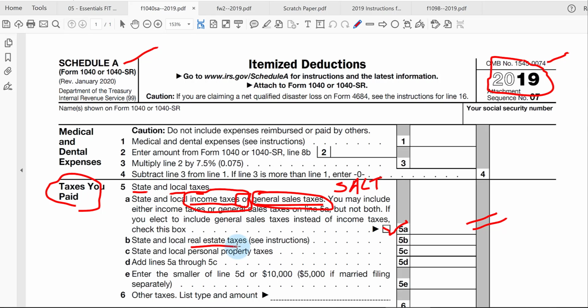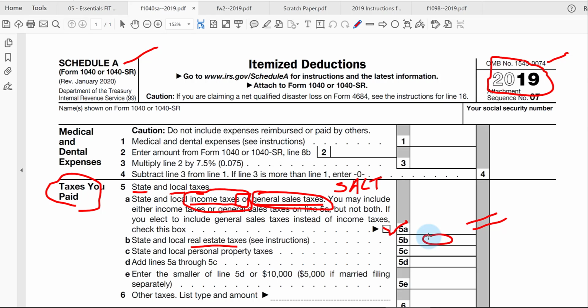But this is for your home or investments that you don't rent out, like raw land. You would include that type of taxes here in line 5B. Now, if you have a mortgage, the financial institution may collect real estate taxes every month, but you cannot deduct the real estate tax you paid to the financial institution that they're holding for you. You only can deduct the real estate taxes when the financial institution, sometimes using what we call an escrow account, makes a payment to the government.